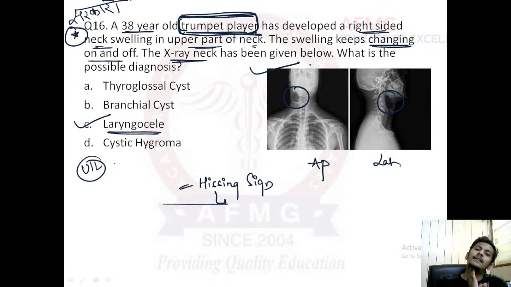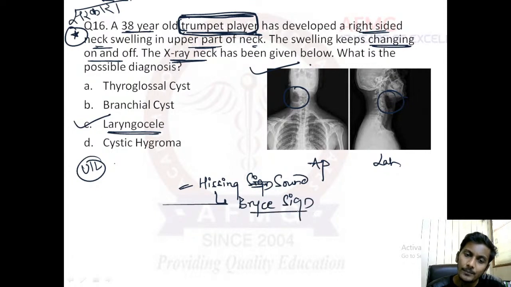This is known as the Brice sign. Important one-liner. Brice sign is a feature of laryngocele.